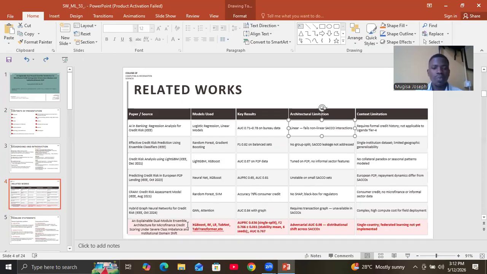Our own model, we implement and evaluate over 8 models and then select the best model based on stability run, and then adversary area under curve of 0.98. This one there justifies our use of group shuffle split. And our main limitation is that we are still operating in a single country, based on the data that we use belongs only to Uganda.